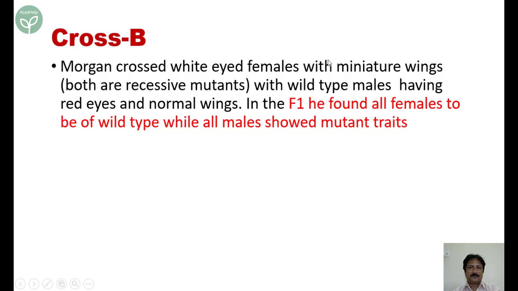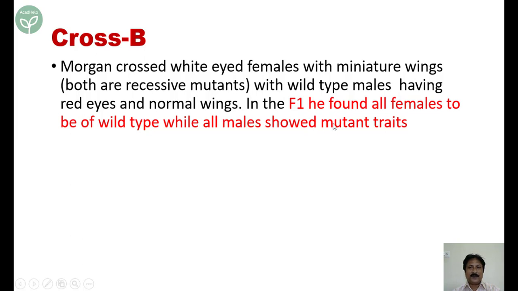Females were having the mutant genes, and the males having normal genes or the wild genes. What did he find? In the F1, he found all females to be wild type. Now, I think you can understand why the females are all wild type here. Because the male itself is wild, and this wild male means normal genes in the X chromosome. This normal gene of the X chromosome pairs with the recessive mutant of the females. Which one expresses? The wild type expresses. That is why the females are normal.